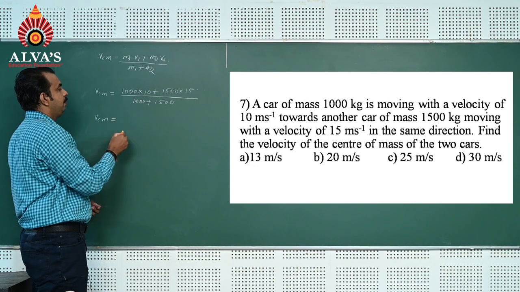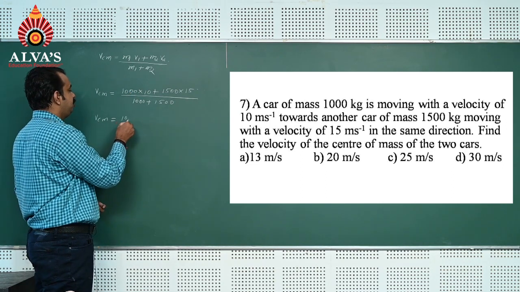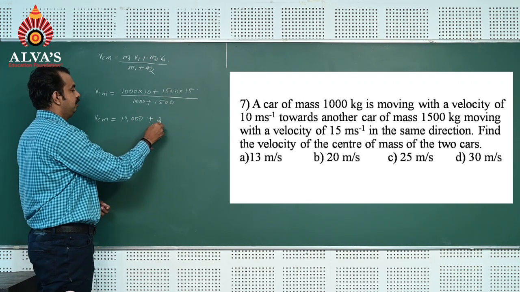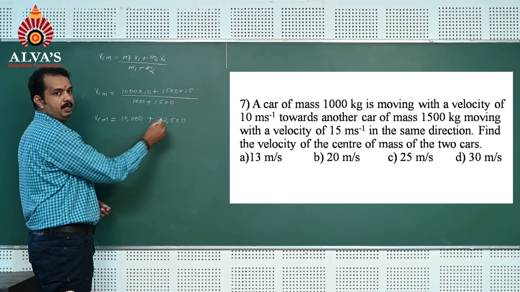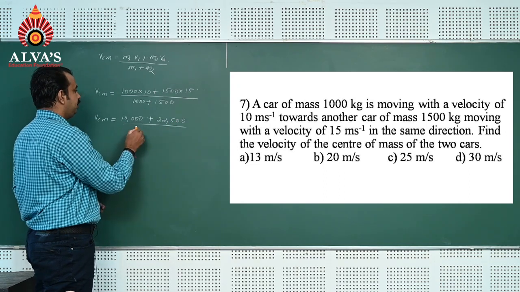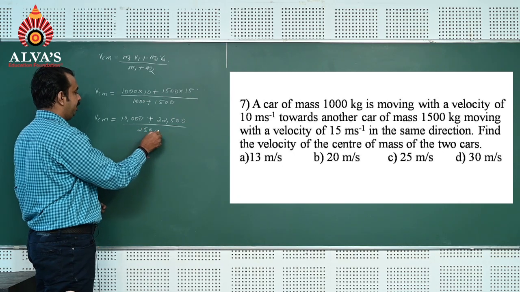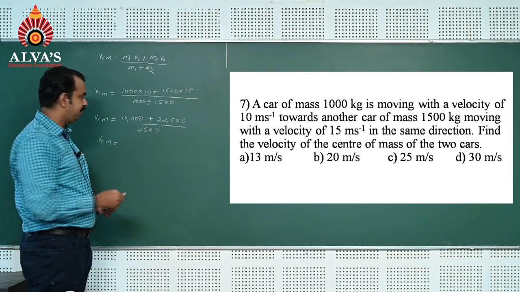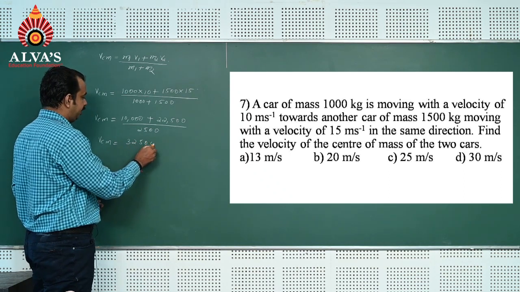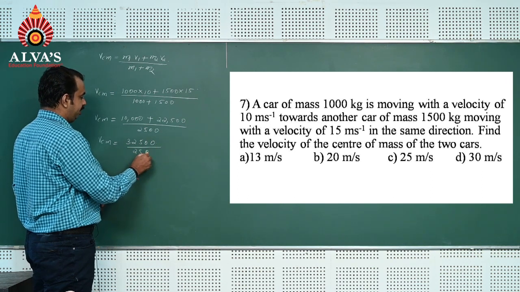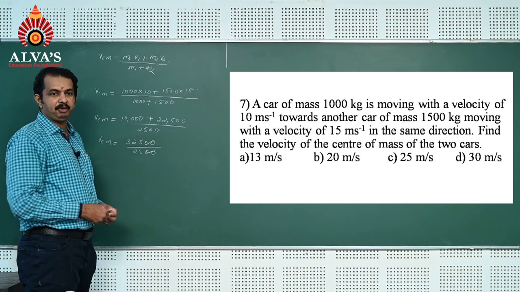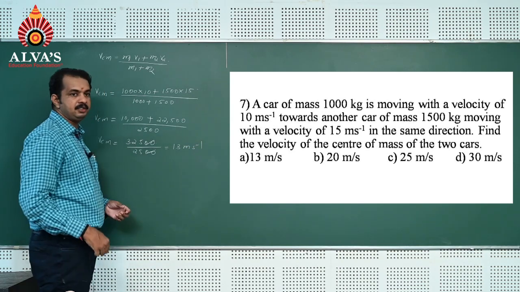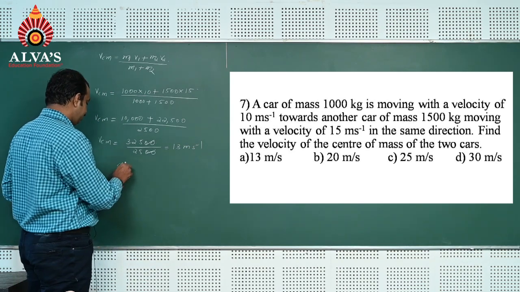VCM is equal to 1000 into 10, that is 10,000, plus 1500 into 15, that is 22,500, divided by 1000 plus 1500, that is 2500. VCM is equal to 10,000 plus 22,500, that is 32,500, divided by 2,500. The zeros get cancelled. 325 by 25 is 13 meter per second, which is the correct answer. The option here is A. A is the correct option.